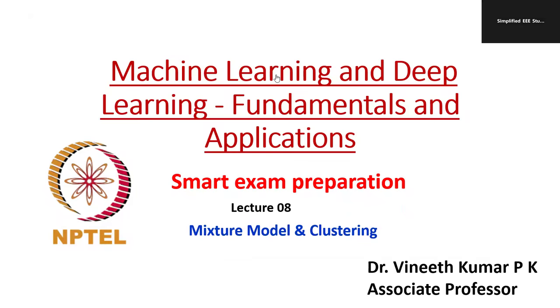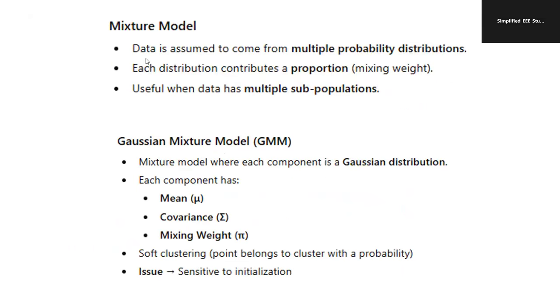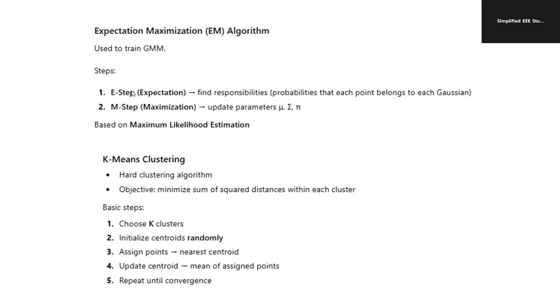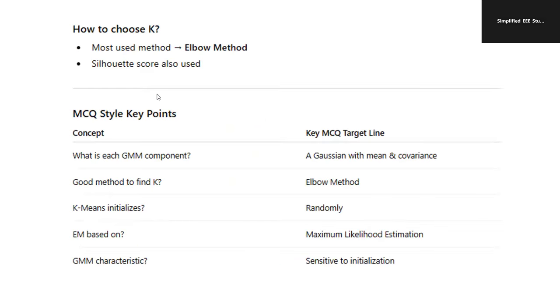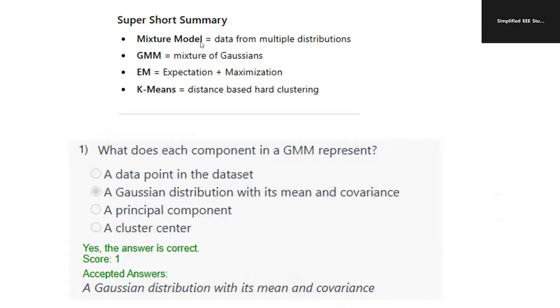So in mixture models and clustering, study what a mixture model is. Data is assumed to come from multiple probability distributions, and the mixing is done in the form of weights. So estimate the mean, variance, and the mixing weights. Those are important points. A mixture model means data from multiple distributions. GMM means mixture of Gaussians. EM is expectation plus maximization. K-means is distance-based hard clustering.